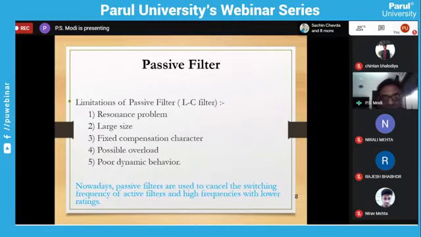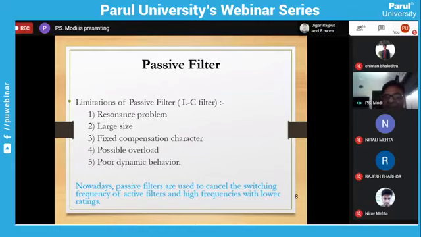There are some limitations of the passive filter. It can generate a resonance problem. Size is bigger because we are finally using L and C. It is again a fixed compensation. Why is it fixed compensation? Because if it is used for the fifth harmonic, it will try to reduce only the fifth harmonic. If it is designed for the seventh harmonic, it can be used only for the seventh harmonic. Okay, it has a poor dynamic behavior.